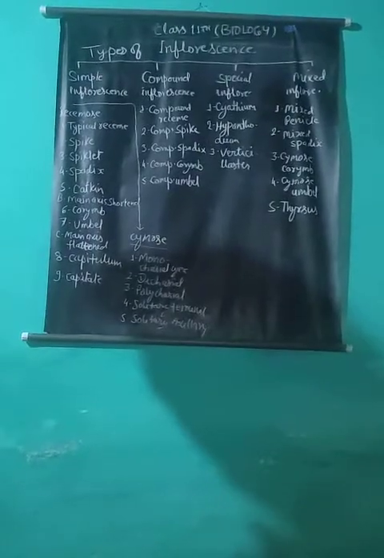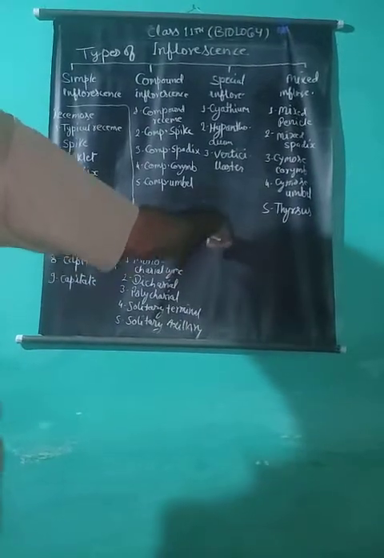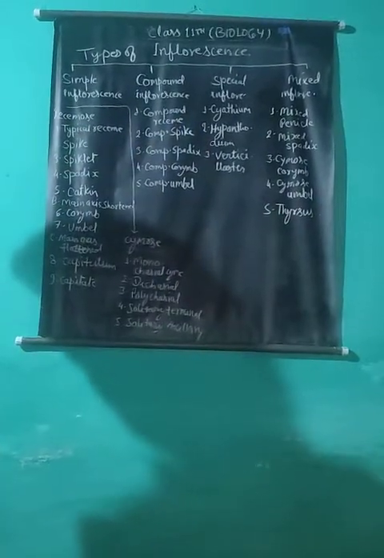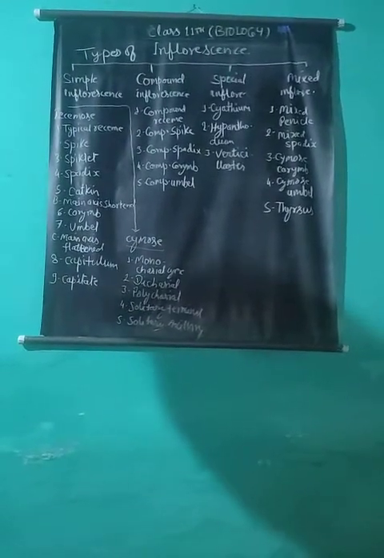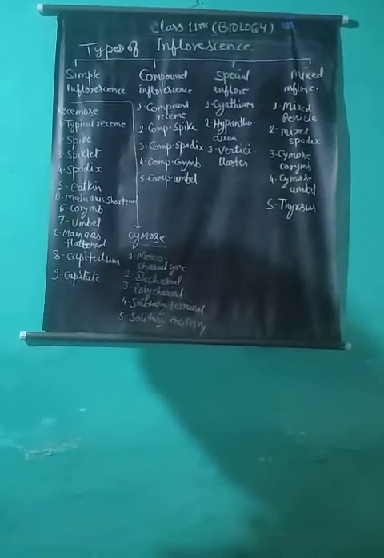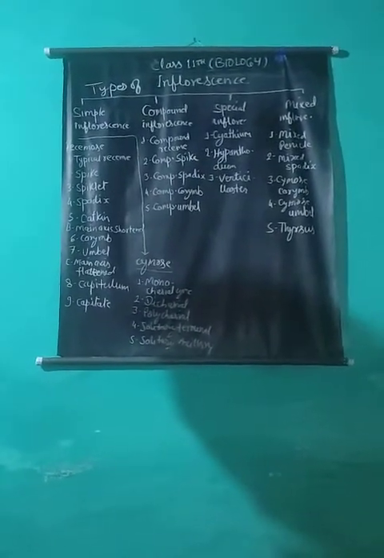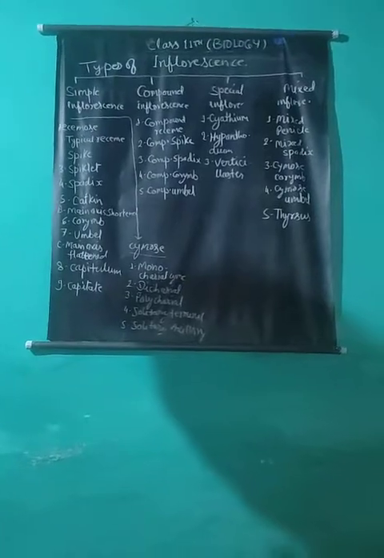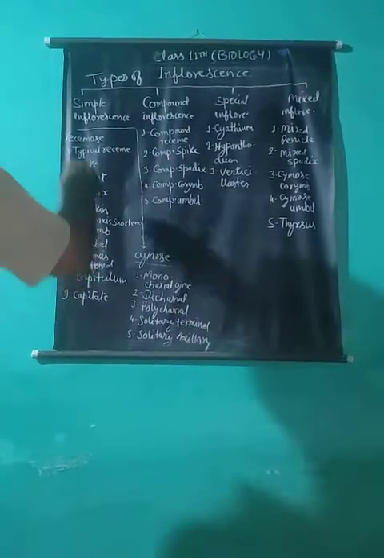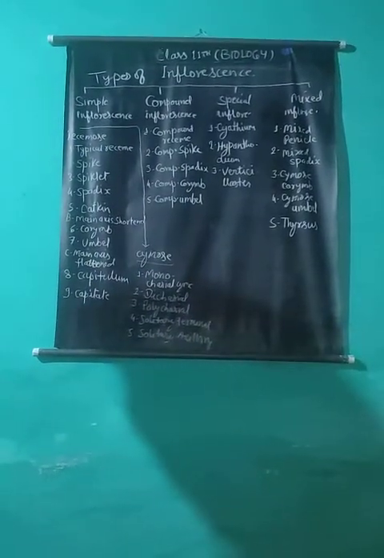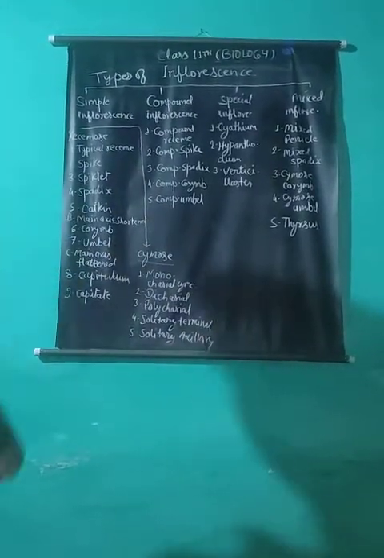The youngest flowers are developed toward the apex and older flowers toward the base. Older flowers are toward the base and younger toward the apex. This type of distribution is known as acropetal succession. The succession of development of flowers from outer to inner side is known as centripetal succession. Flowers are found in the axil of leaves or bracts. Now the types of racemose inflorescence. Firstly, it is divided into three categories.